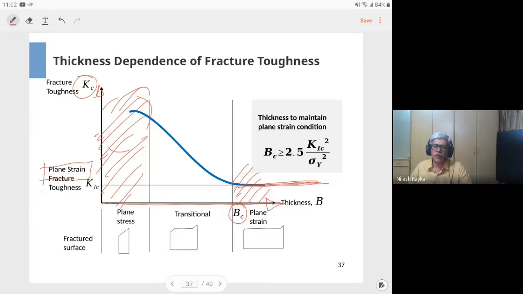One would not do that unless your component is very critical. In that case, you will do the testing yourself for your thickness and establish fracture toughness for your material at that thickness. In general, practicing engineers use the plane strain fracture toughness value, also known as K1C. That is for mode 1, it is K1C. For mode 2, it will be K2C, and so on.